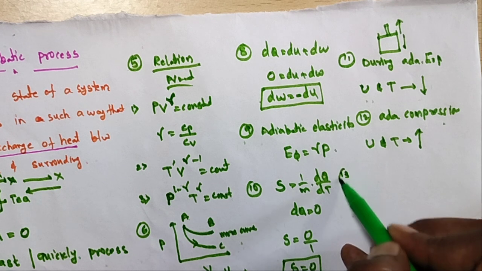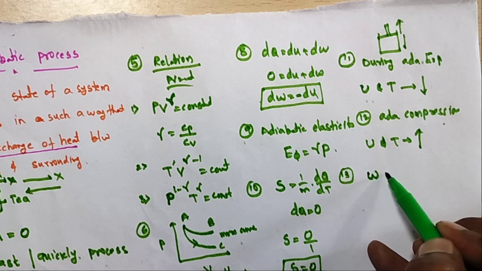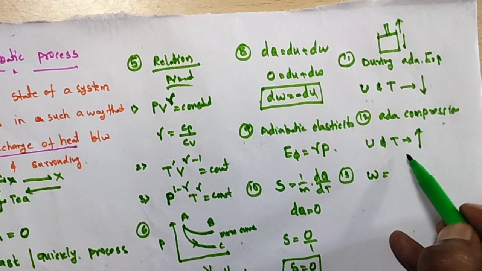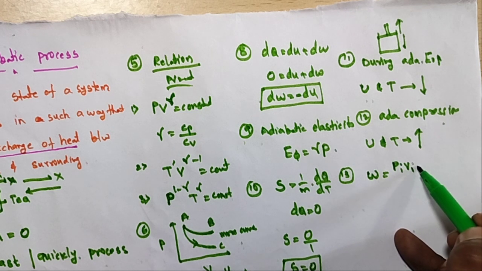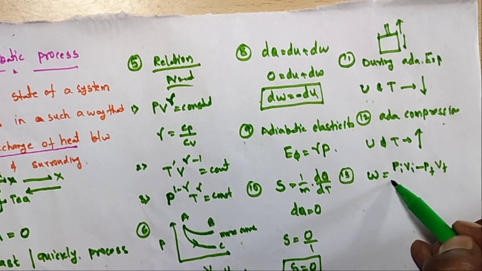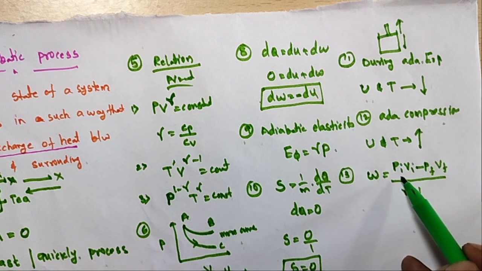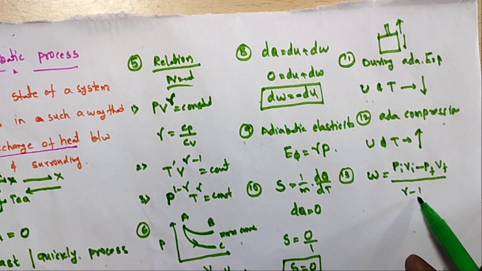And the 13th one, how much work is done in the adiabatic process? W is equal to P initial V initial minus P final V final by gamma minus 1. Sometimes you can take P1 V1 minus P2 V2 by gamma minus 1 also.